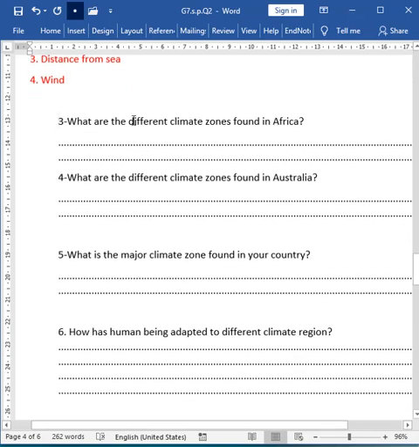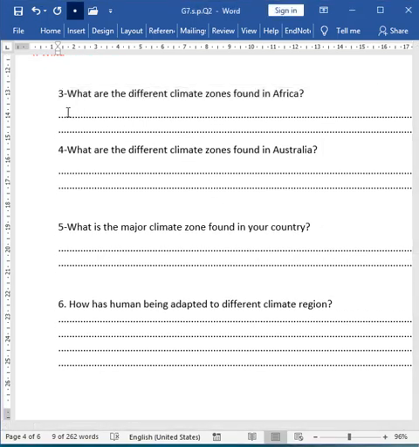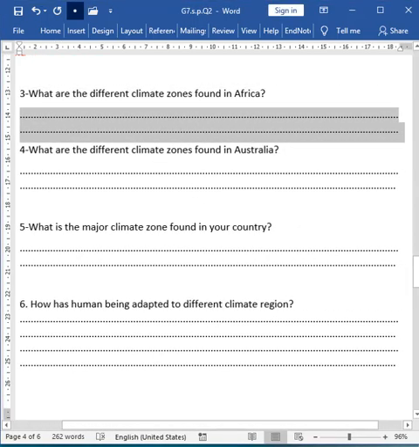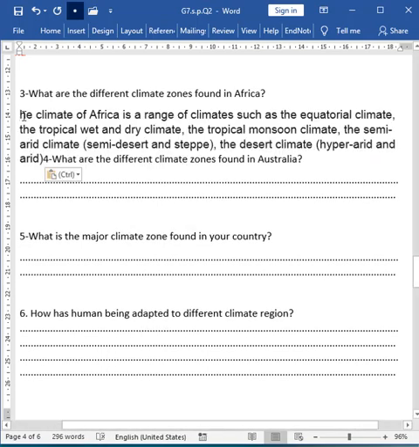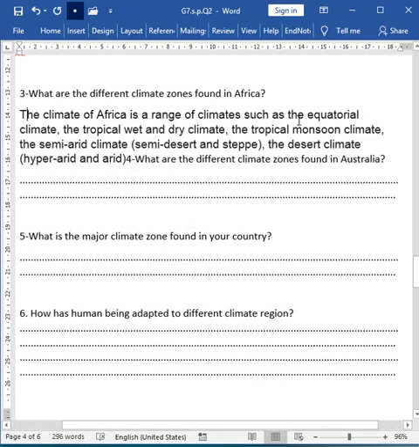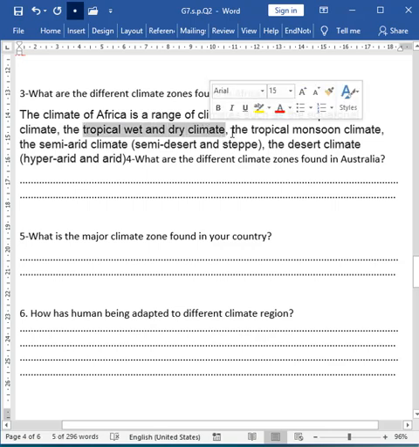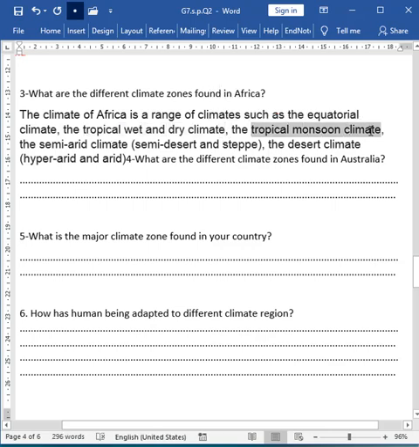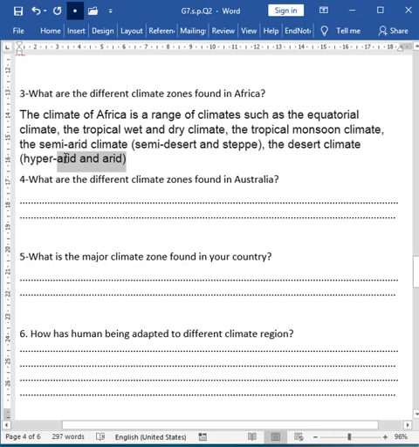Okay, question number 3. What are the different climate zones found in Africa? So the climates in Africa range from, let's say, equatorial climate. They have the tropical wet climate, tropical dry climate. You have the tropical monsoon climate. You have the semi-arid climate and the desert climate. So you can remember 2 or 3 of them. 3 or 4 of them are enough for the exam. Okay, don't need to memorize all of them.